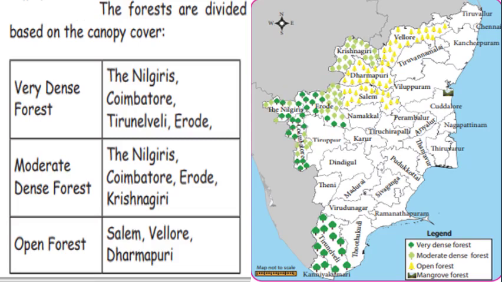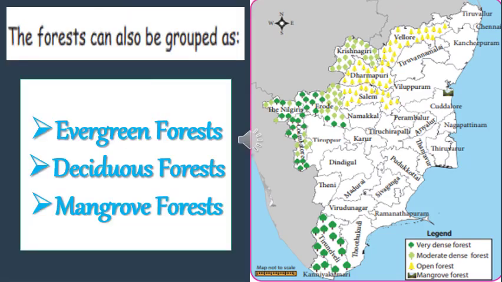The last one is open forest. That means any permanent reserved forest. Places are Salem, Vellore and Dharmapuri. The forest can also be grouped as evergreen forest, deciduous forest and mangrove forest.